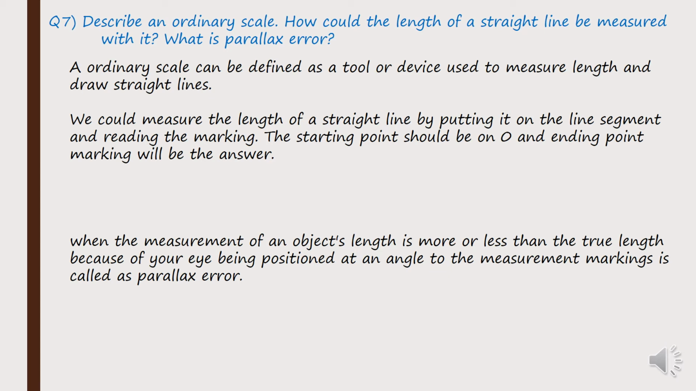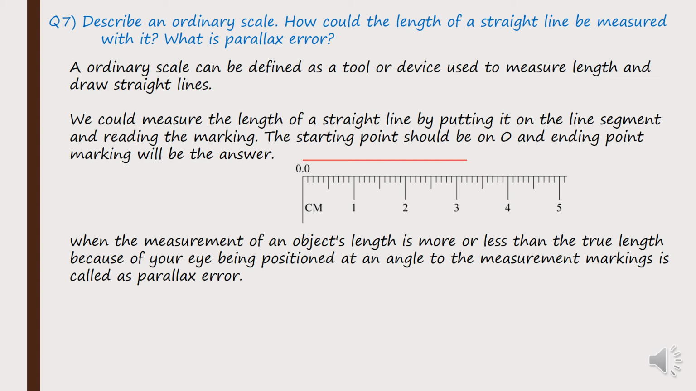Now the ruler has markings, right? But we should remember that the starting point should be at 0 and the ending point of the marking will give us the answer. So this is your photo. The red line is a straight line, and to measure the length of that, we keep the ruler on top of it, and we see that the starting point is kept at 0, and in this case it is almost 3.2 centimeters. So 3.2 centimeters will be the length of that straight line.